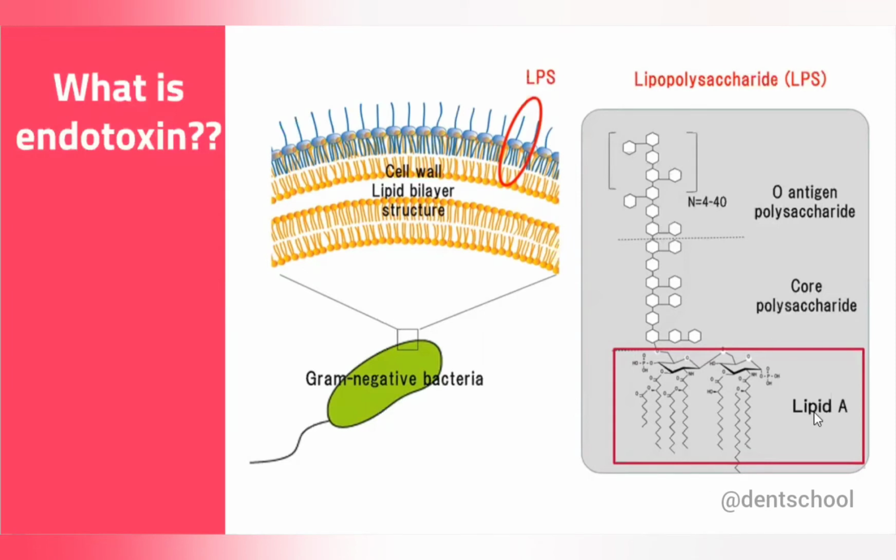So if you go through the literature, there are studies which support that in cases with periapical lesions, periapical radiolucency, they found more endotoxin present. So they found a correlation between the presence of endotoxin and periapical bone resorption. It creates such an environment that the resorption happens. It does not create resorption by itself.